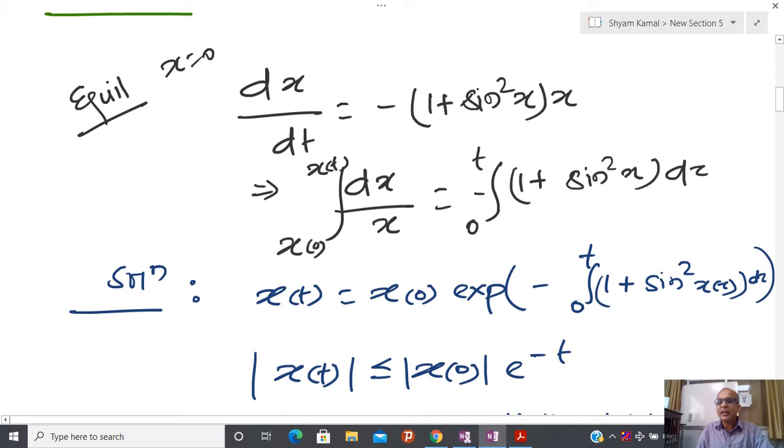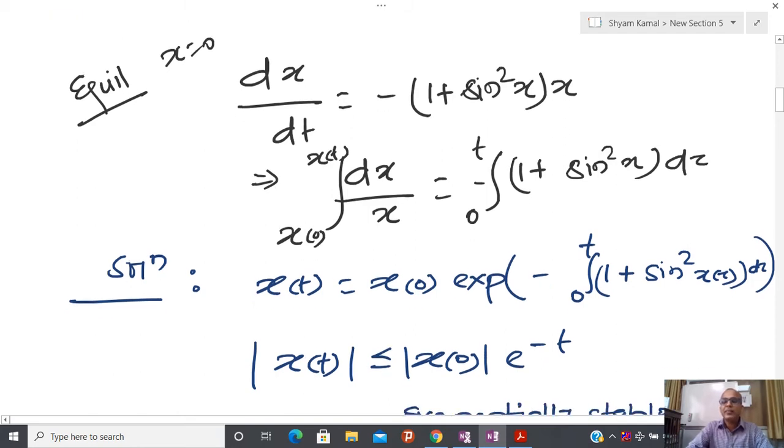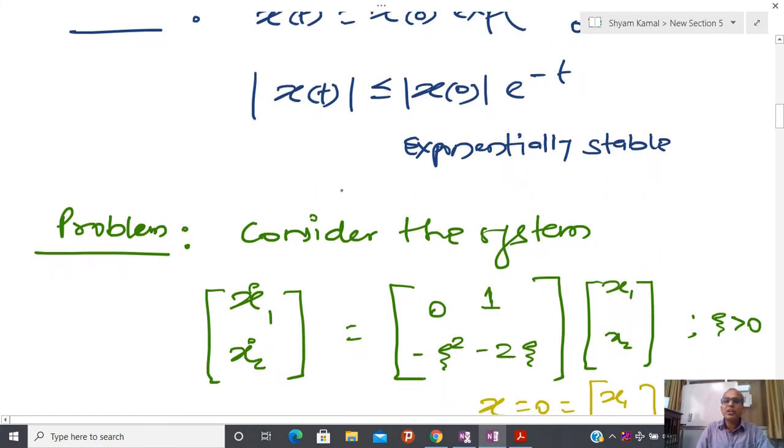So due to that reason, if I calculate the integral from 0 to t, here a negative sign is there, so always 1 plus some quantity, and the minimum value of sine square xt is 0. So I will start with the minimum value, and at that value I have kept it here. So due to that reason an inequality comes into picture, and once the inequality comes into picture, now you can recall the definition. In stability, what we are telling is that for every epsilon, so this ball I have x0, if I fix the next ball means xt equal to epsilon, then corresponding to epsilon it is possible to find the delta.